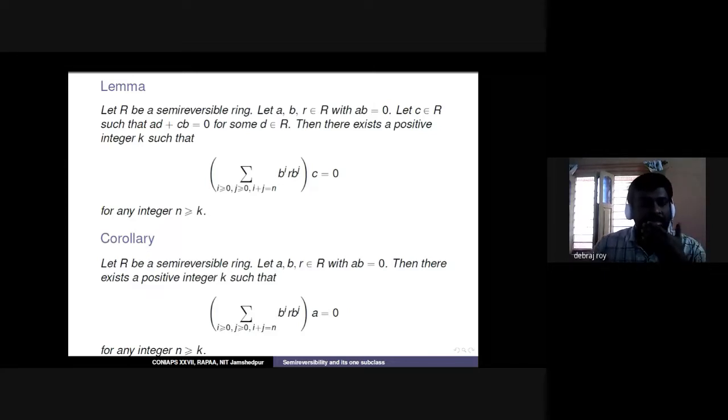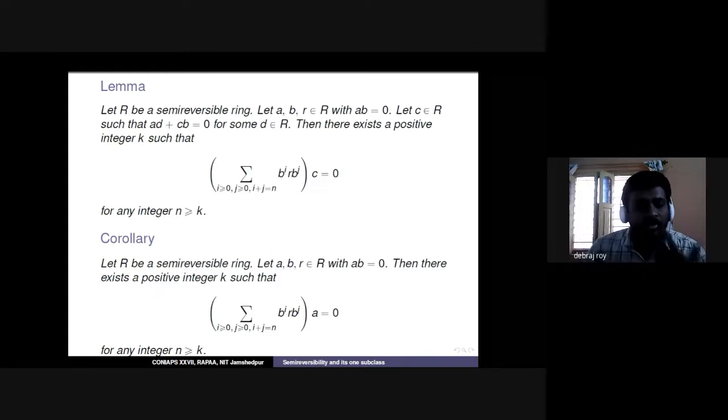It goes like this: if R is a semi-reversible ring and we have three arbitrary elements A, B, C with AB equal to 0, and C satisfies AB plus CB equal to 0 for some D, then there exists a positive integer k such that the summation over i greater or equal to 0, j greater or equal to 0, i plus j equal to n, of b to the power i, r, b to the power j, into c becomes equal to 0 for any positive integer n greater or equal to k.